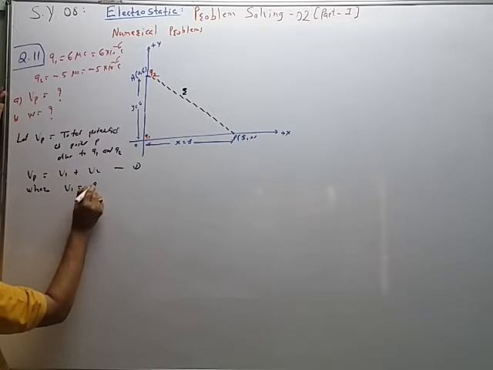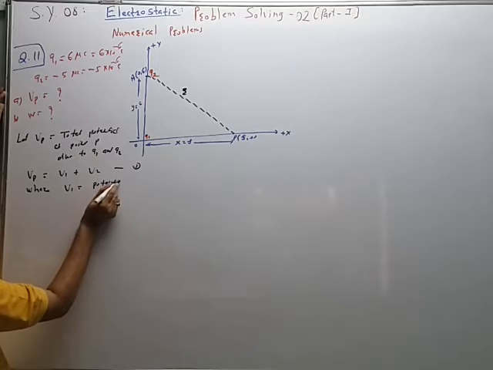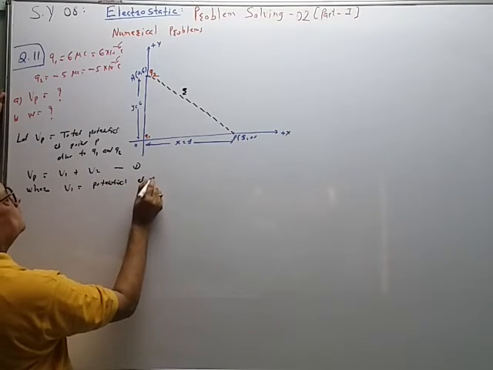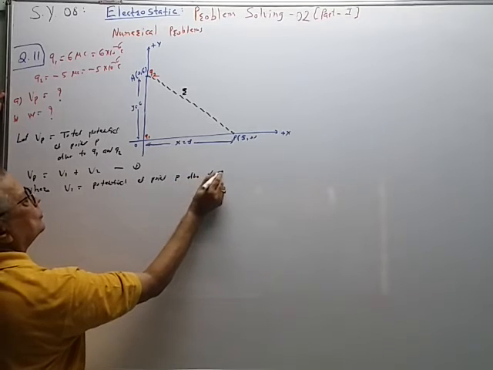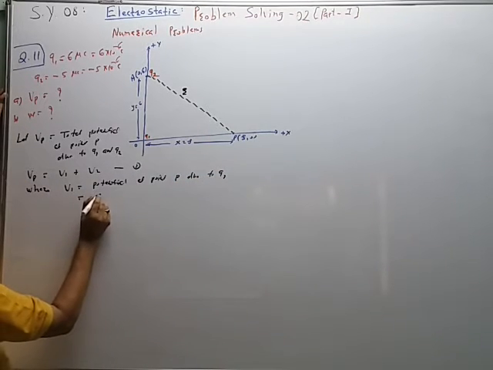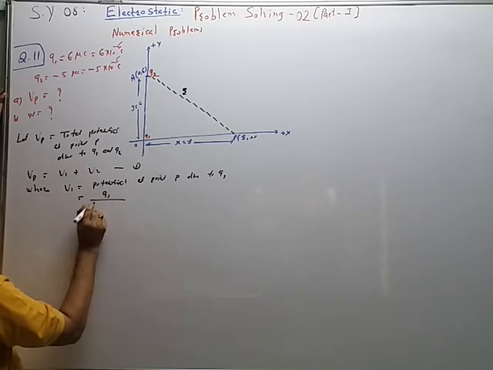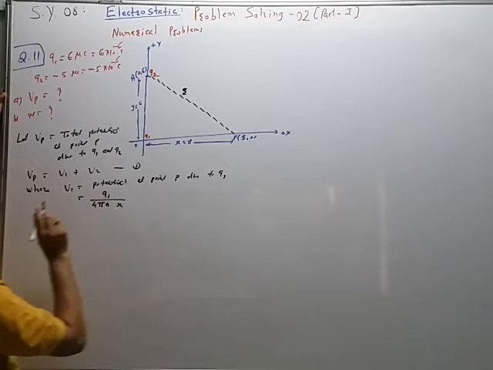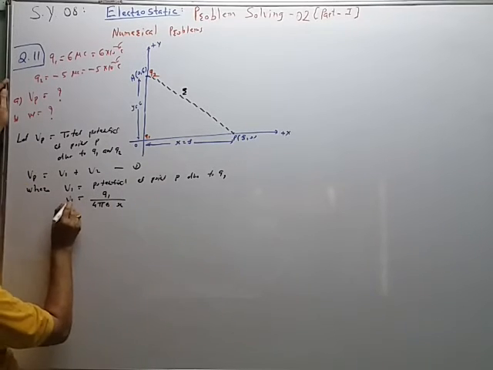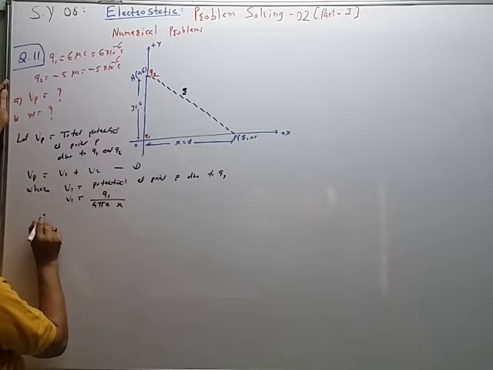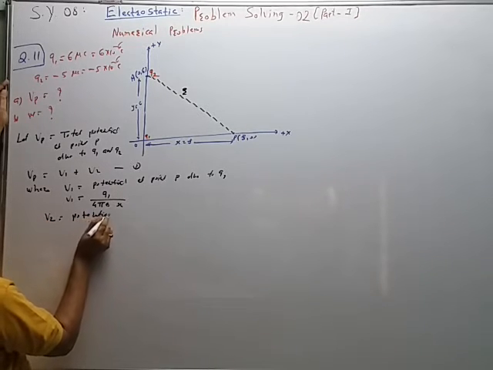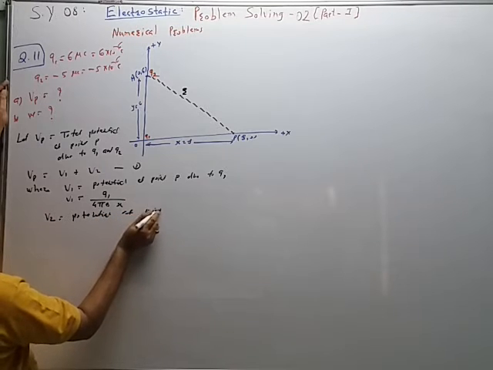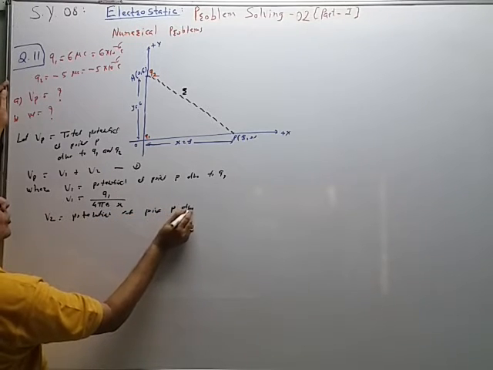where V1 is equal to potential at point P due to Q1, and it is given by Q1 upon 4 pi epsilon naught x. V2 is equal to potential at point P due to Q2.